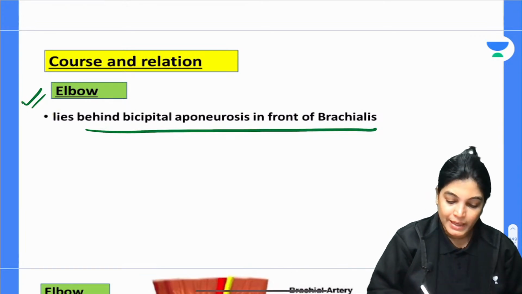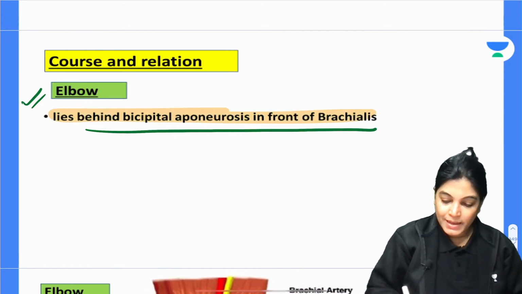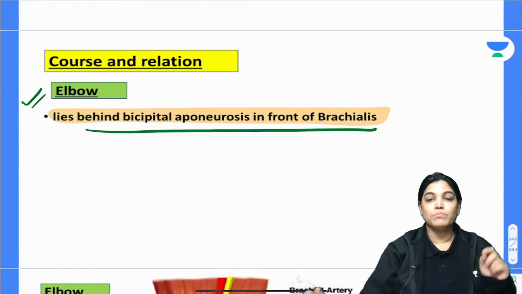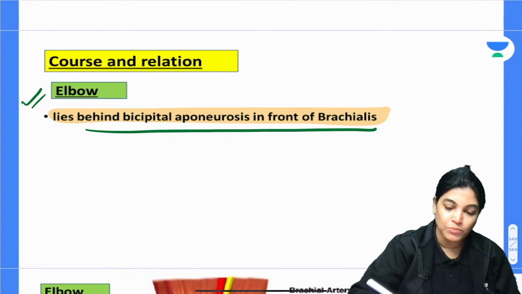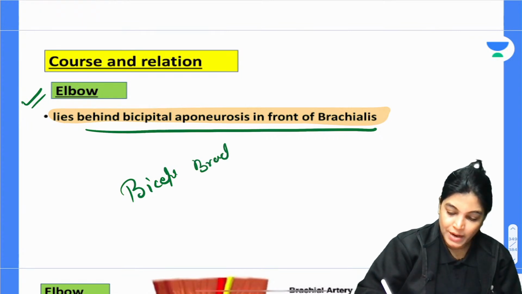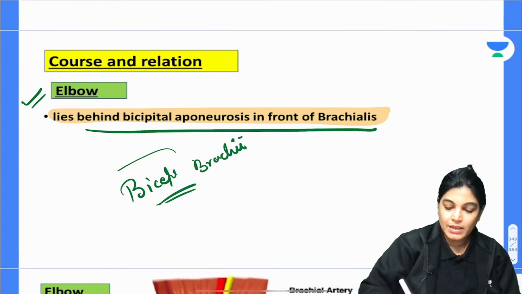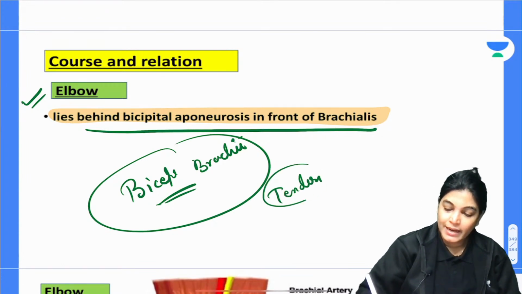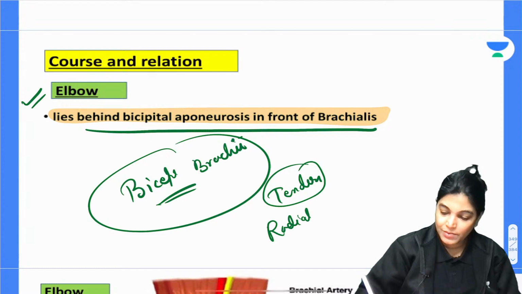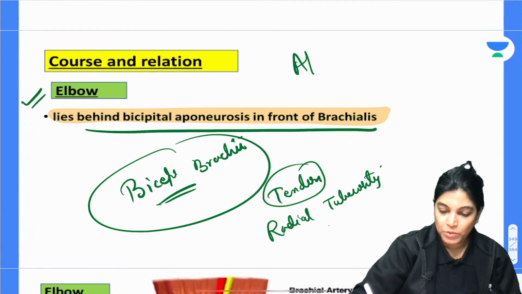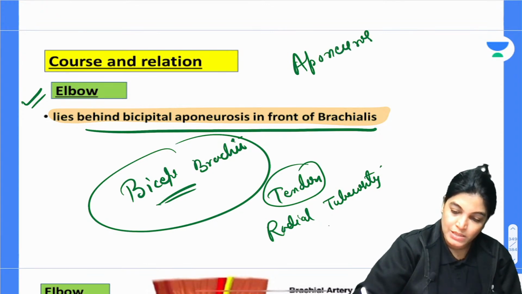Thereafter it lies behind the bicipital aponeurosis. So what is bicipital aponeurosis? My dear aspirants, the biceps brachii muscle inserts in the form of a tendon at the radial tuberosity. But when it comes medially, it will form an aponeurosis. So it will form an aponeurosis in the medial aspect.